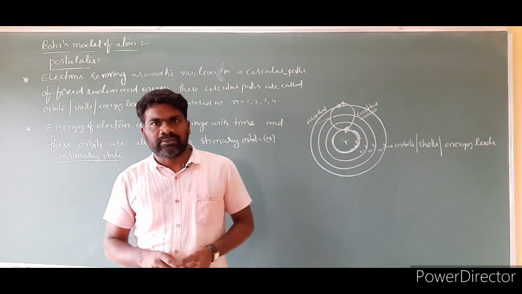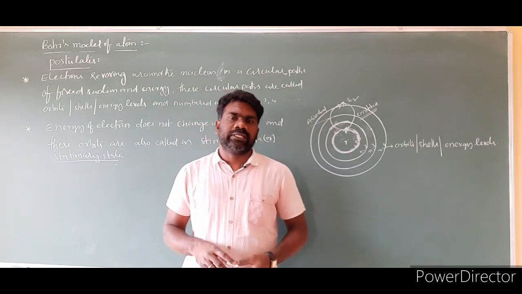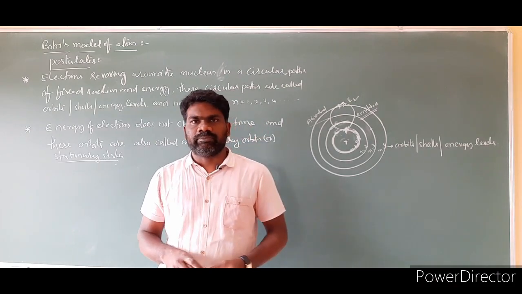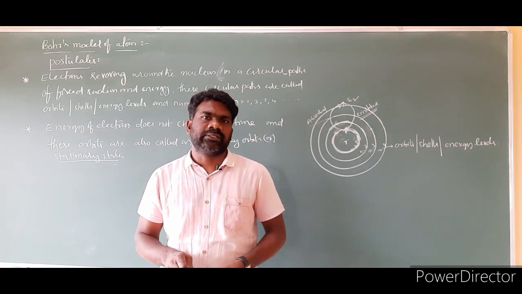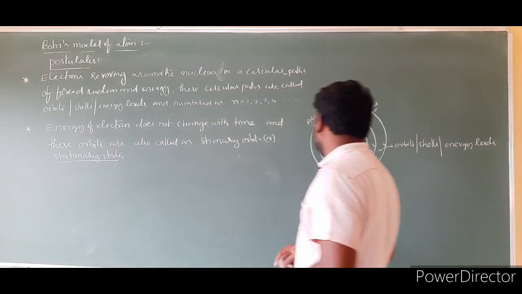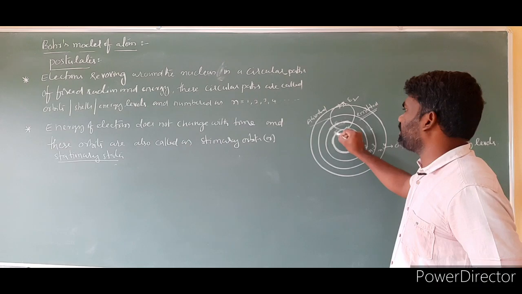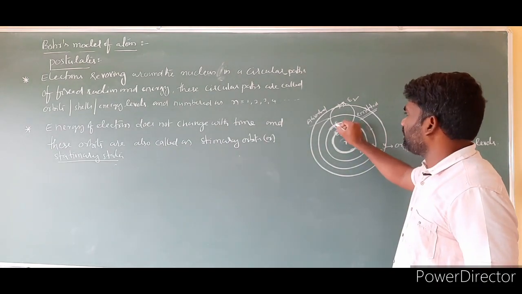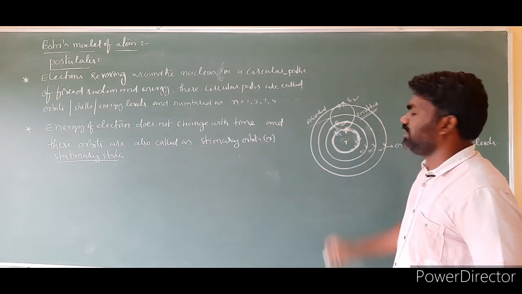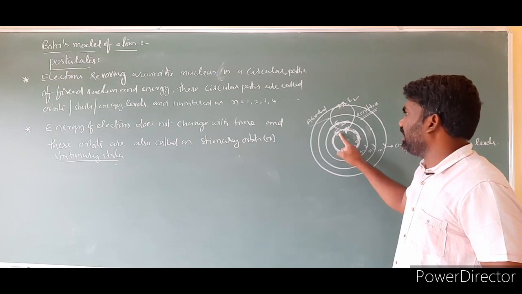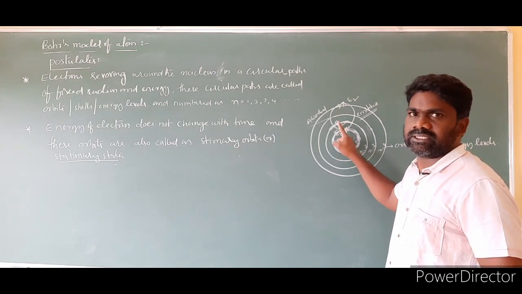Postulate number 3. The frequency of radiation emitted or absorbed when an electronic transition occurs between two stationary states that differ by energy delta E. The point is, suppose the energy of the electron present in the first orbit I label as E1, and the energy of the electron in the second orbit is E2.